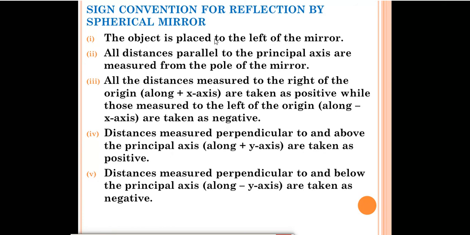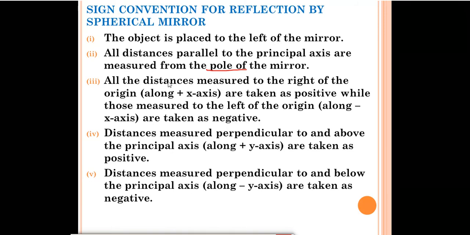Okay, the object is placed to the left of the mirror. Always the object will be placed where? To the left of the mirror. All distances parallel to the principal axis are measured from the pole of the mirror. Okay, the distances parallel to the principal axis will be measured from where? From the pole of the mirror. All the distances measured to the right of the origin are taken as positive, while those measured to the left of the origin are taken as negative.